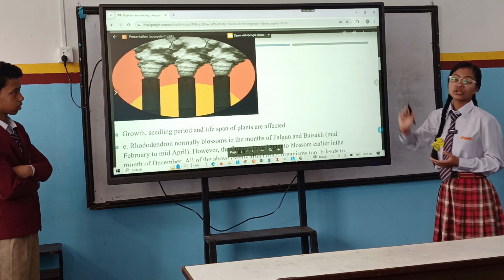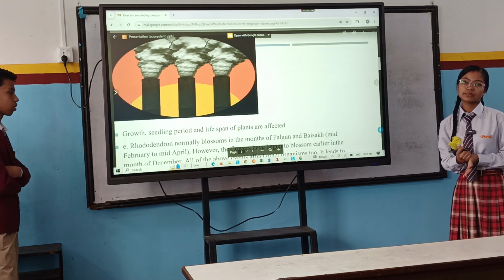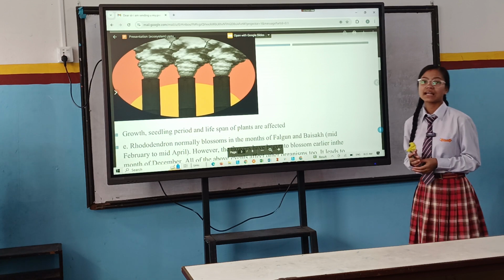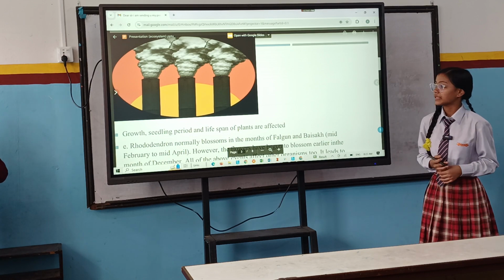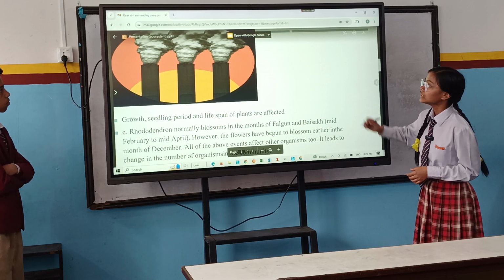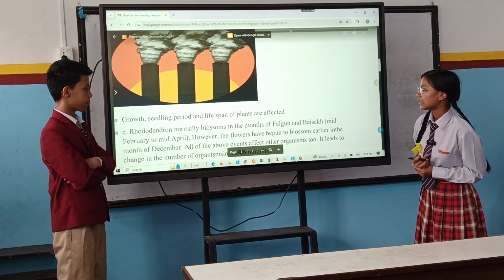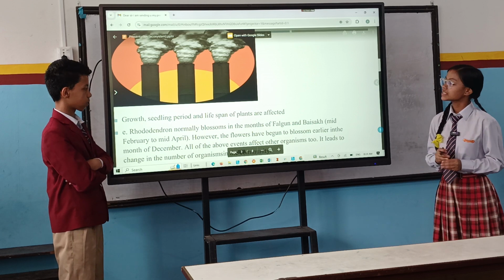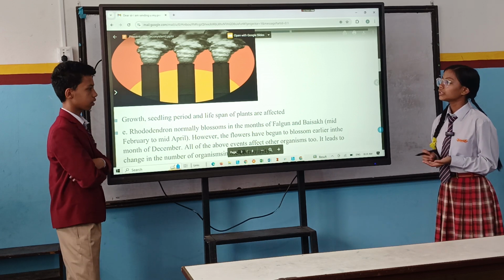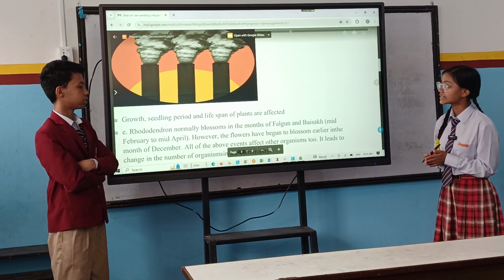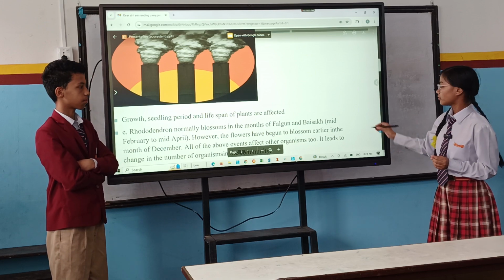So we can know that not only plants are affected by global warming, all of us human beings or any kind of organisms are affected by global warming. So next, here it is mentioned that growth, seedling period, and lifespan of plants are affected. That means the lifespan of a plant, the whole life cycle from germination to reproduction, everything is affected due to global warming.